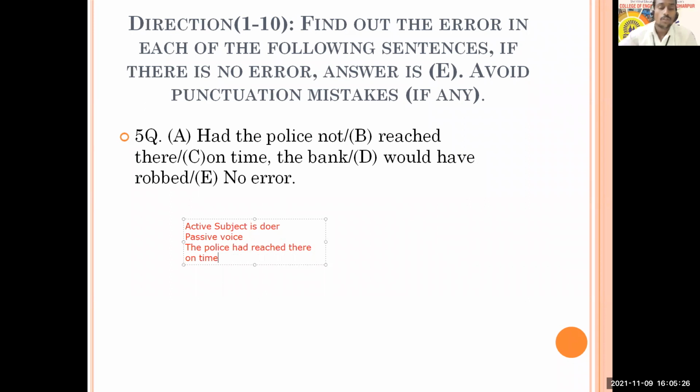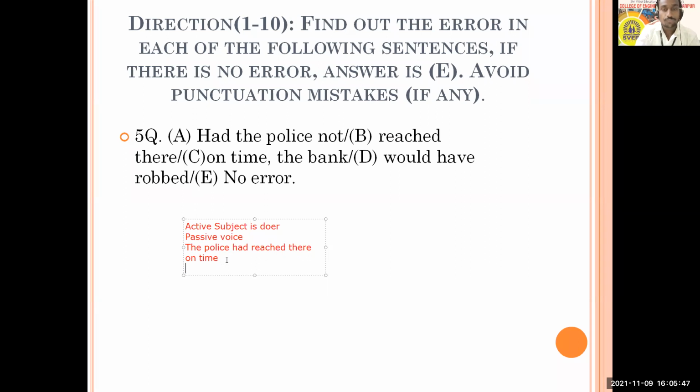So think about the voice. The police had reached there on time. This is perfect. Had reached is past perfect here, and that is all right. So don't try to find a mistake in this sentence.